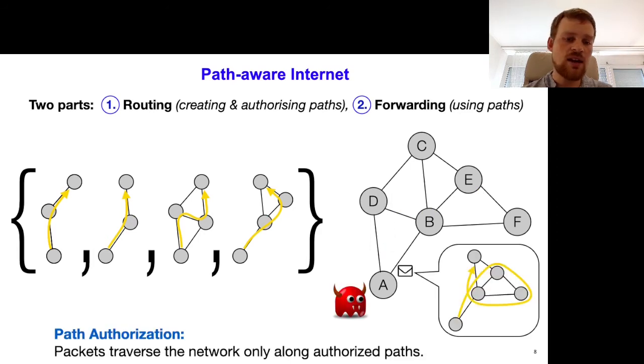If the end host, the sender, tries to embed a different forwarding path which is not authorized, this will be detected by the network and the packet will be dropped. So the crucial security property of these architectures is path authorization. Packets can only traverse the network along the authorized path. And this is exactly the property that we verify formally in this work.